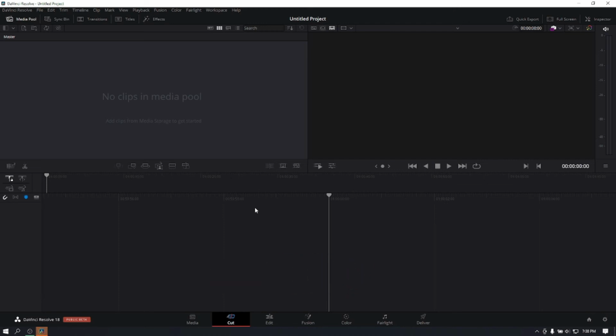And here is the video editor called DaVinci Resolve.